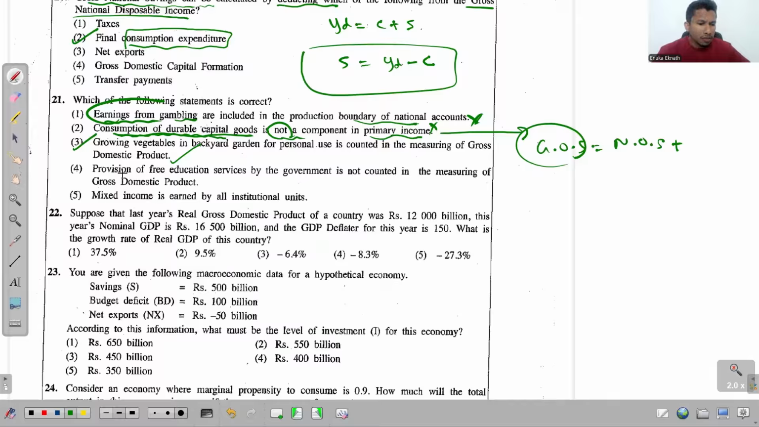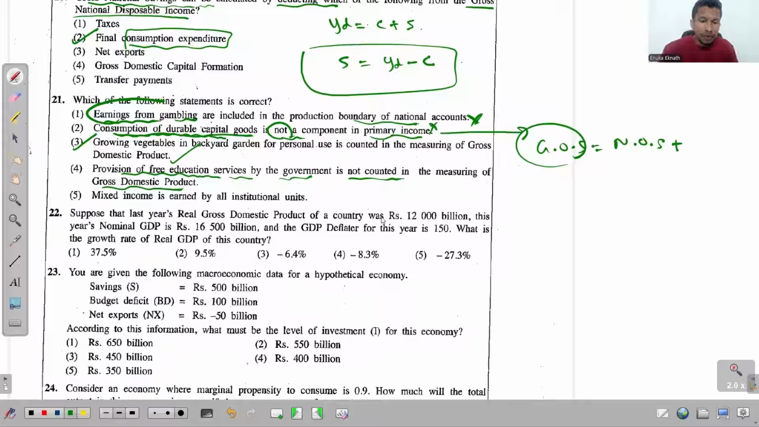The fourth one, provision of free education services by the government is not counted in the measuring of gross domestic product. Now you might think of things like transfers, but that is not what is here. Wait, I'll show you the note related to this.